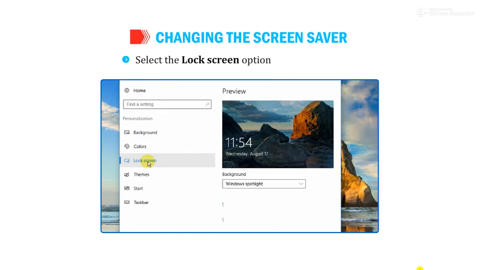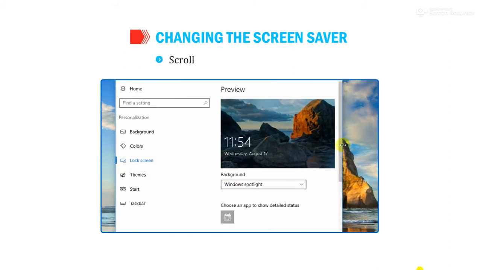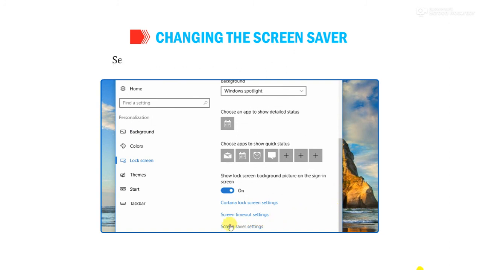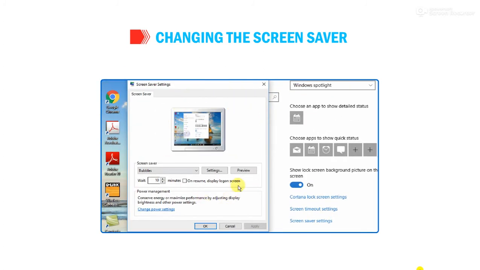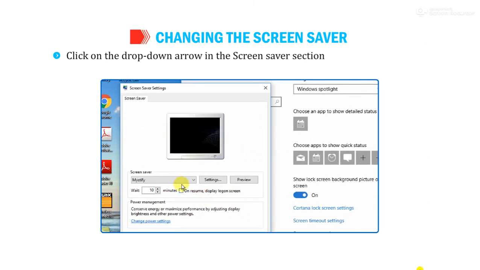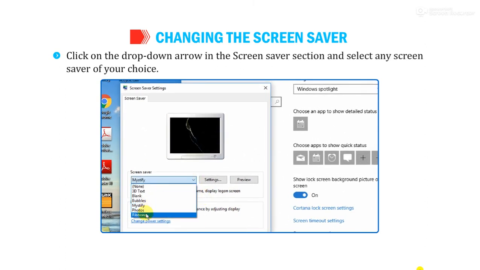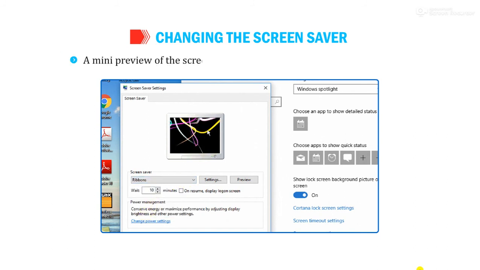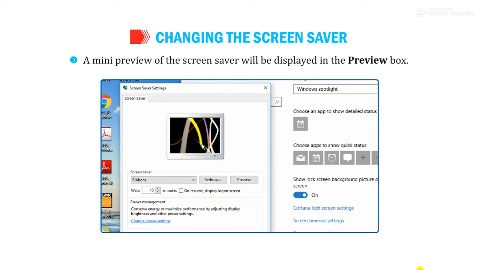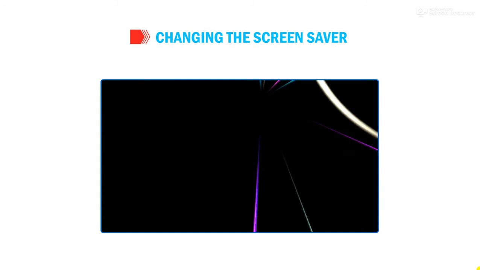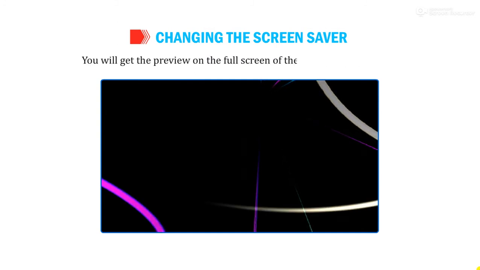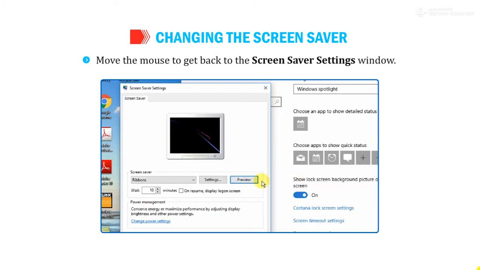Select the Lock Screen option from the left pane. Scroll down the vertical scroll bar. Select the Screensaver Settings option from the right pane. The Screensaver Settings dialog box will appear. Click on the drop-down arrow in the Screensaver section and select any screensaver of your choice. A mini preview of the screensaver will be displayed in the preview box. To watch the preview on full screen, click the Preview tab. You will get the preview on the full screen of the selected screensaver. Move the mouse to get back to the Screensaver Settings window.